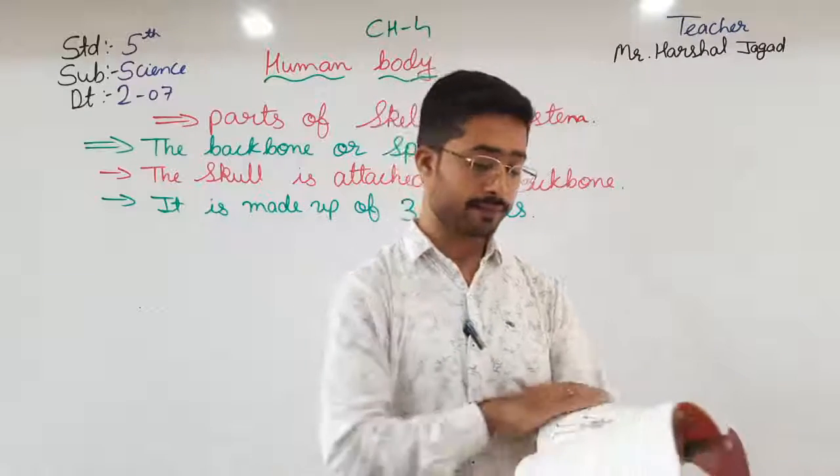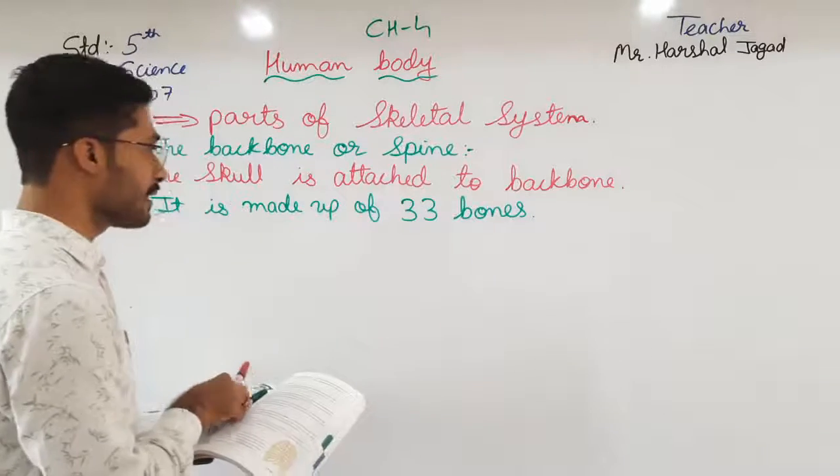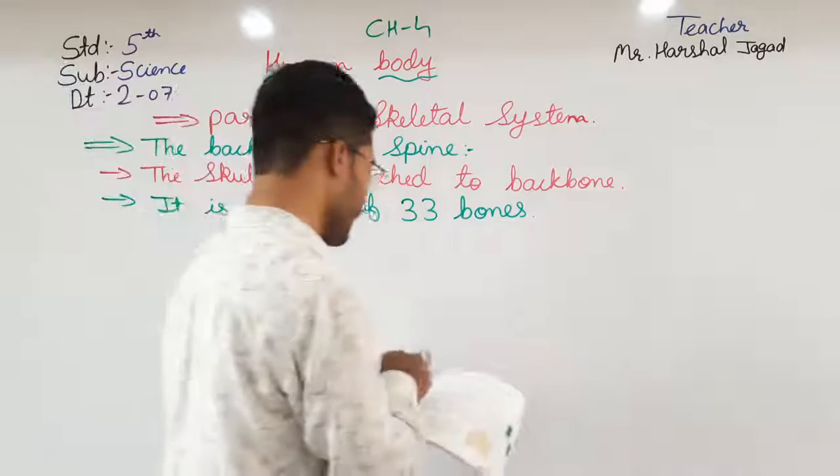Here, these 33 bones, which are attached together, are known as what?